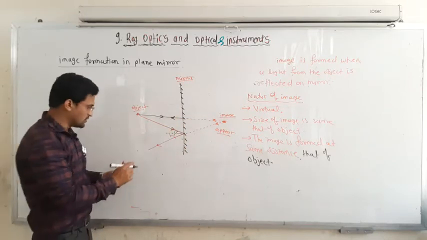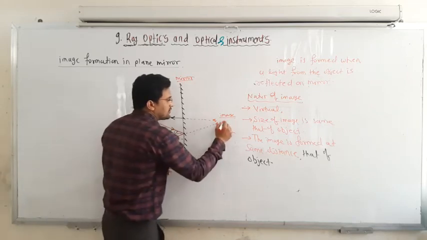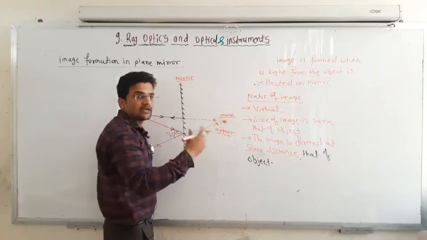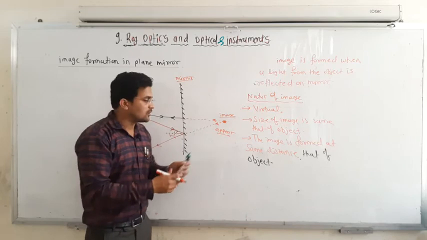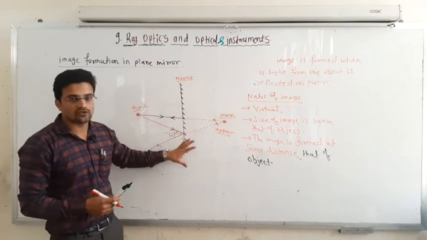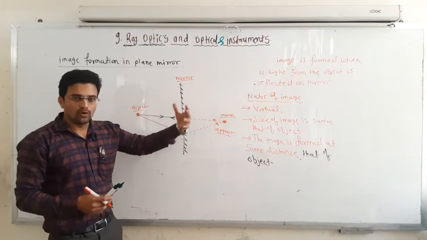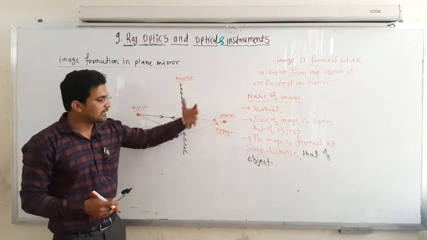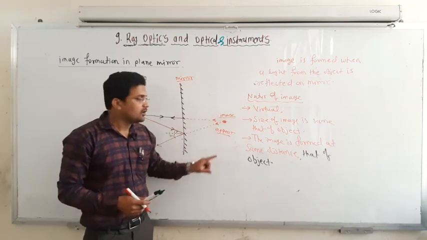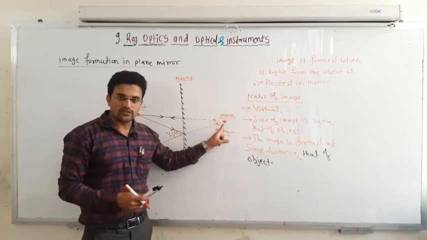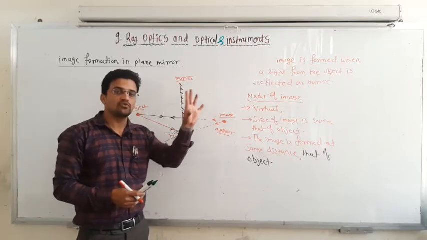And size, if this is the object size, if this is the coin, you will find that you will have the same size of the image. There is no increase or enhancement of the size. That means the image is not larger or smaller. No such cases are happening in the case of the mirror. So the mirror only provides you a good look, or good image, in the mirror itself, correct? Okay, so it means you cannot take this image on the screen, you cannot measure anything about this. You can only see that image itself.